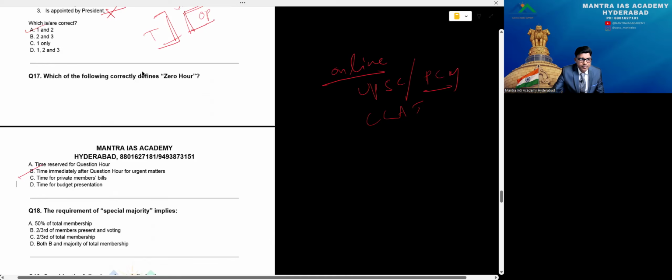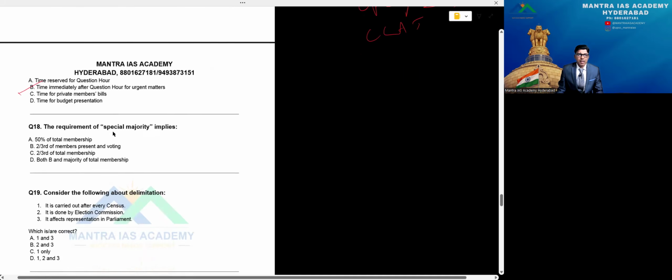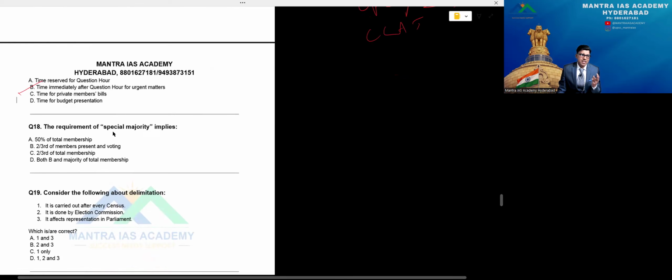Now the 18th one: the requirement of special majority implies what? I told you that bills have three kinds of requirements: simple majority, special majority, and special majority along with ratification by 50% of states. In this case, what does special majority actually mean? 50% of total membership is wrong, that's confirmed. 2/3 majority of members present and voting, accepted. Just a moment, it's not complete, please. Now 2/3 of total membership, yes, better.